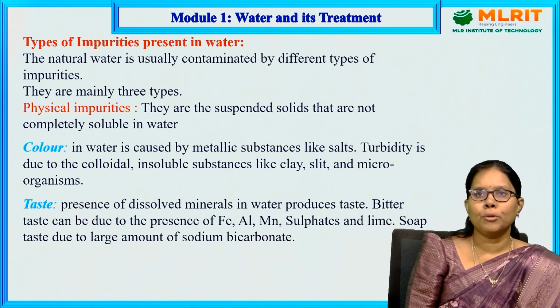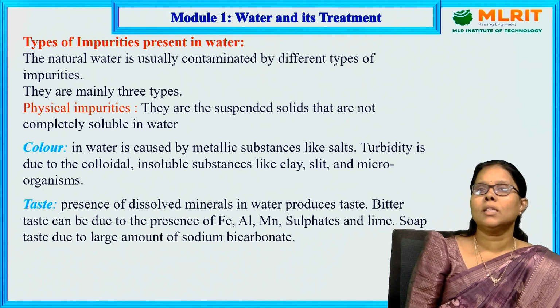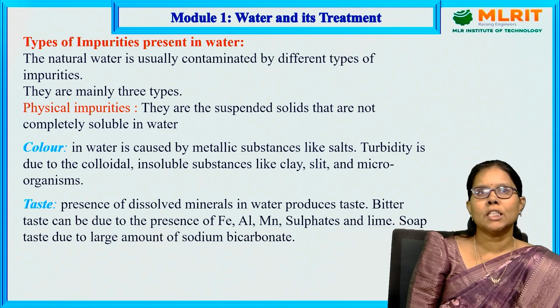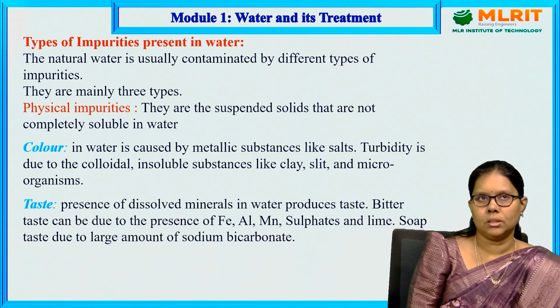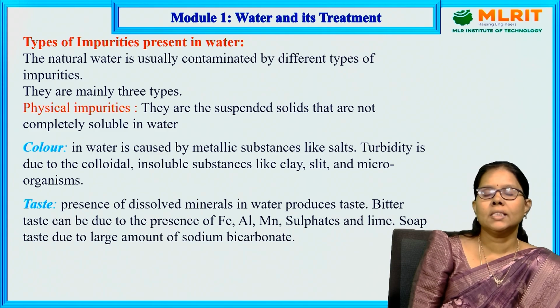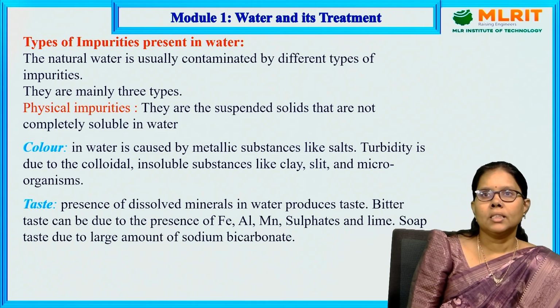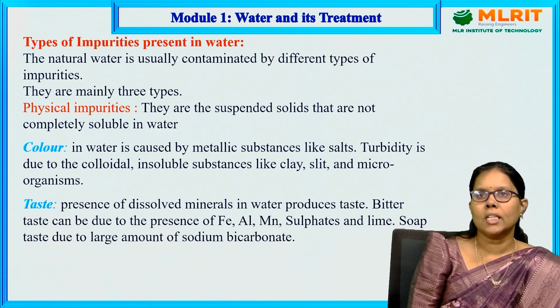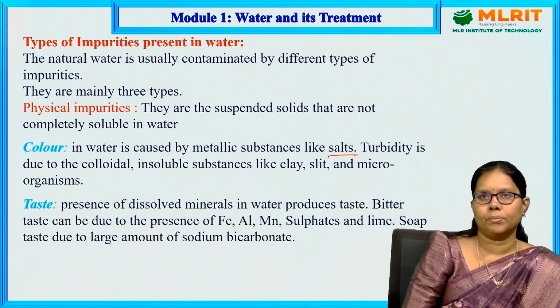The types of impurities present in the water. There are three main types: physical impurities, chemical impurities, and biological impurities. Natural water is usually contaminated by different types of impurities. The first one is physical impurities. These are the suspended solids that are not completely soluble in water. Let us check color. Color is visible to the naked eye. Color in water is caused by metallic substances like salts. So the color is because of salts present in the water.